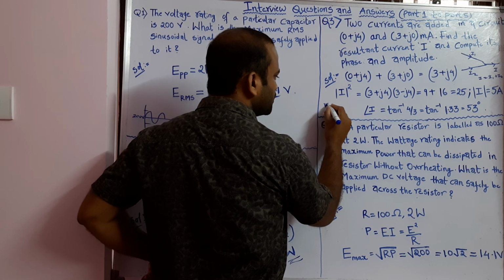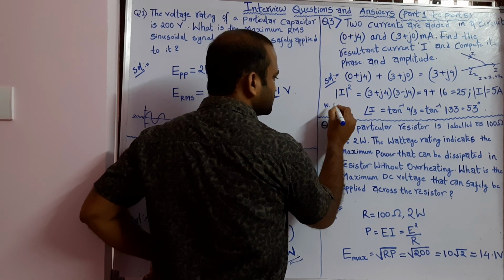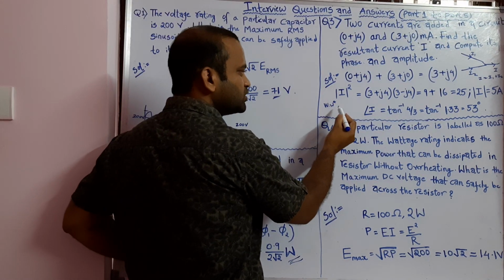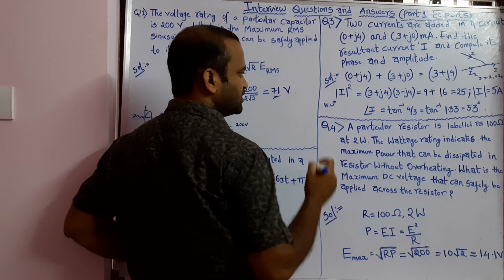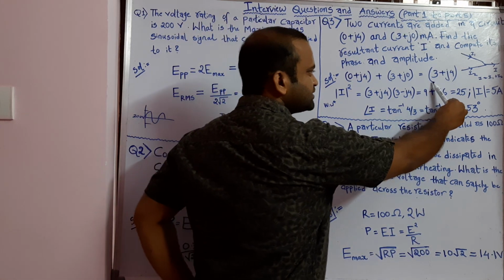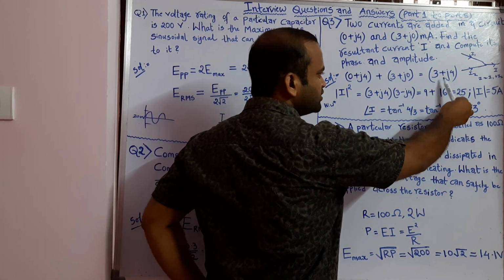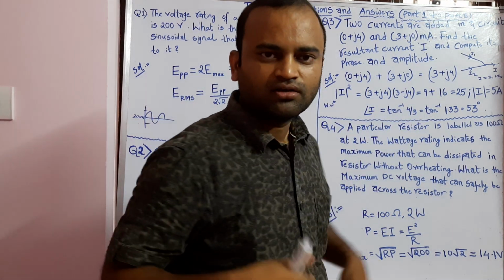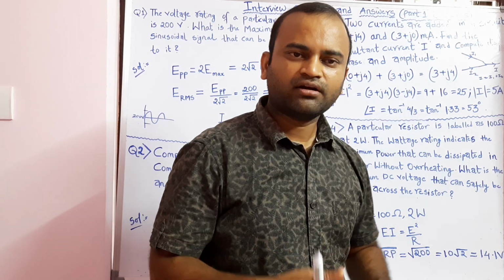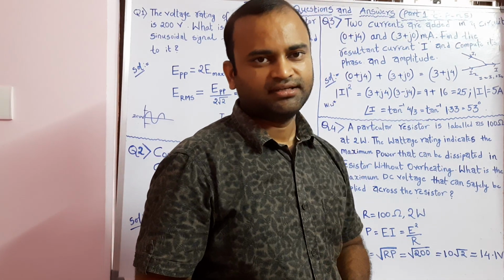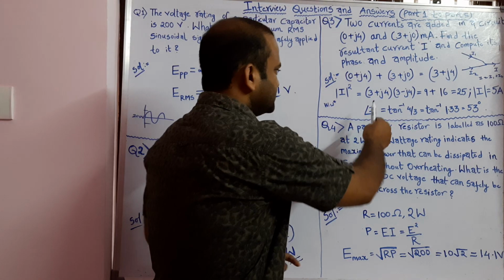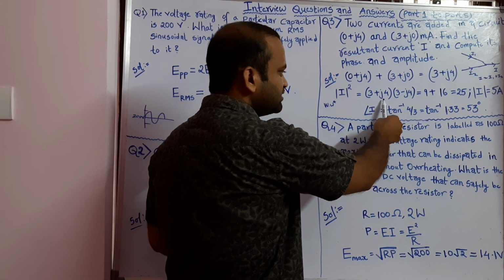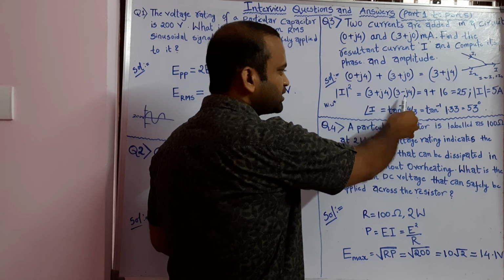which is equal to the product of that signal with the complex conjugate of that signal. Hence, our resultant current value is 3 plus j4, multiplied by its complex conjugate. In the conjugate, the plus j becomes minus j.